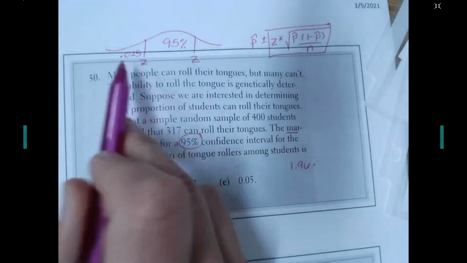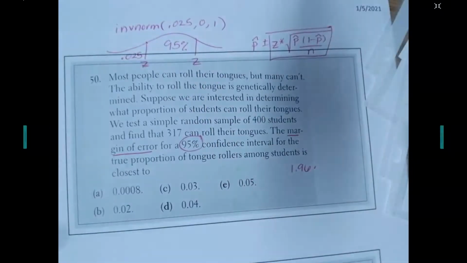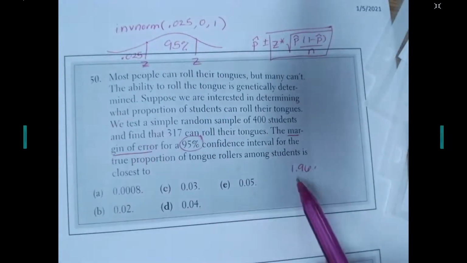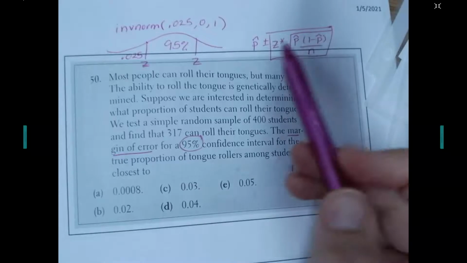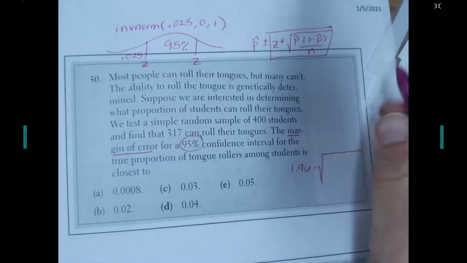Or if you do it on your calculator, you can go to inverse norm, put in the area, 0.025, mean, standard deviation, and when you hit enter, it would give you 1.96 as well. Now remember, we're using the positive because we've got the plus or minus there to take care of that. Times the square root of p hat.